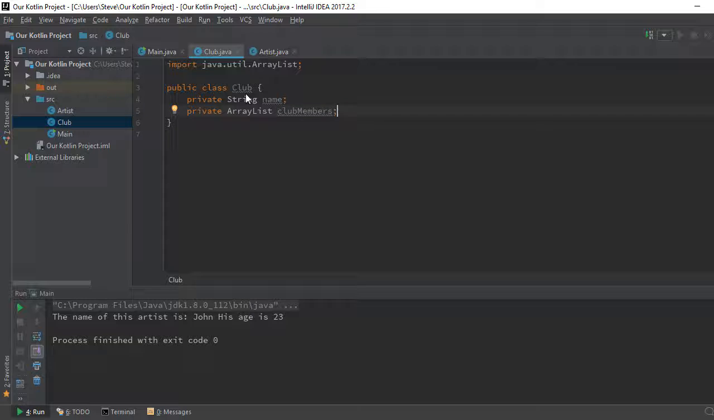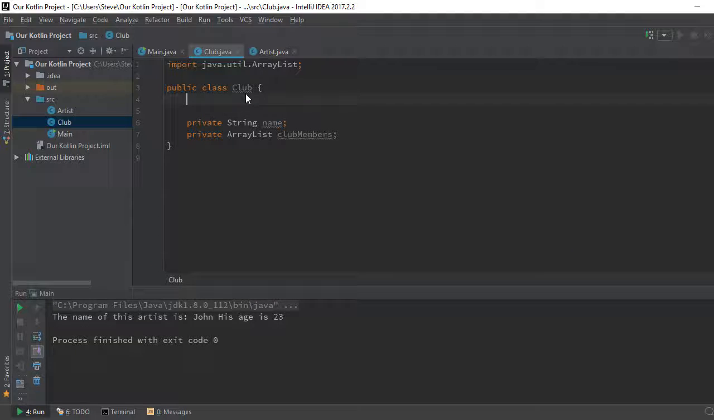We now have the name of the club. We now have the array list to hold the members, right? So we are going to create functions that will enable us to add a member to the club. You know what? I'm going to create a constructor so that creating a club will be easier for us. We don't have to create the club and then set names. So we'll just create the constructor with the name.